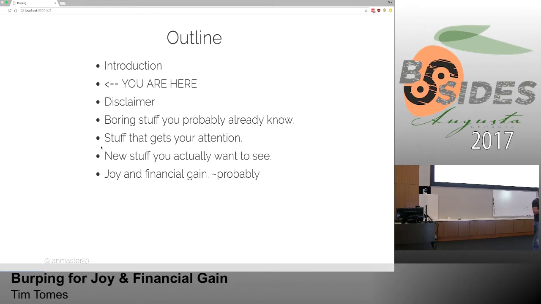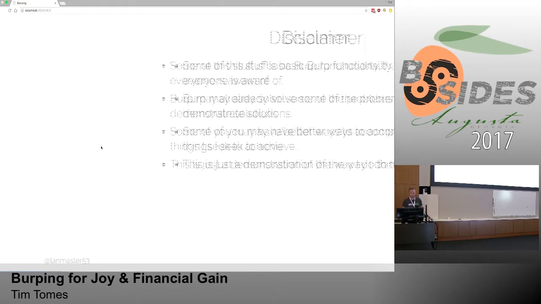Then we'll talk about some things that will get your attention, some ways to use Burp that you may not have thought of before, ways it wasn't really intended to be used, all working with practical scenarios of how we can use it as penetration testers or application testers. And then we'll get into some new stuff that you actually really want to see, some cool stuff I've been doing with it. It isn't groundbreaking or revolutionary, but it's super helpful when it comes to testing applications with Burp. And then hopefully, you'll gain from this some sort of joy or the ability to make more money. So probably, we'll see, maybe not.